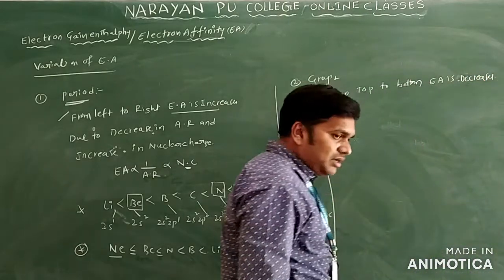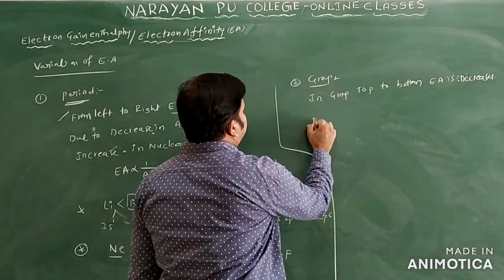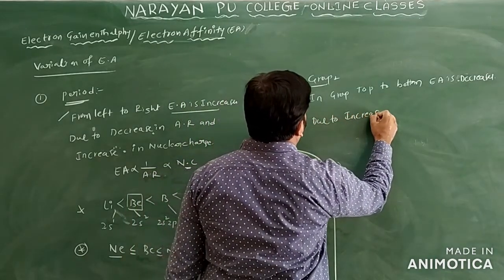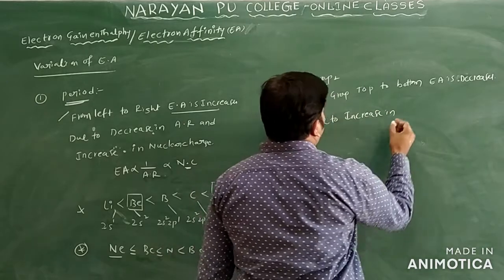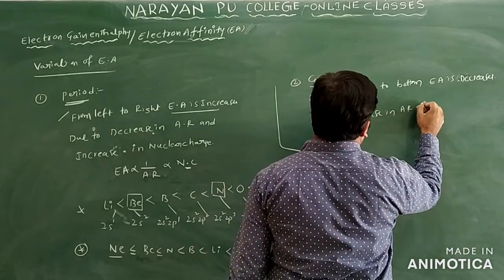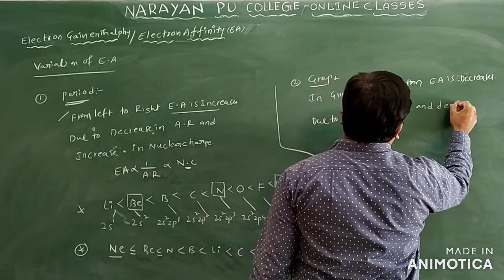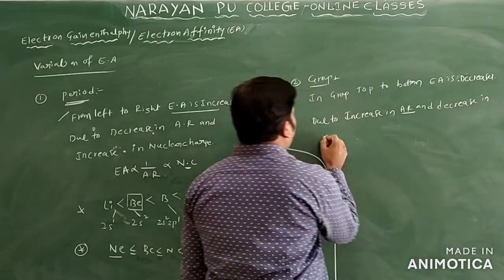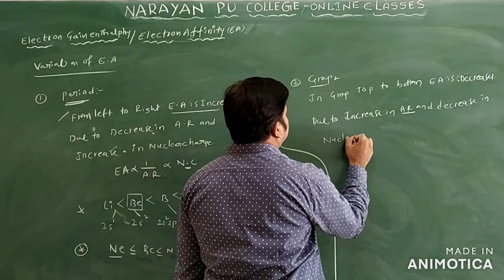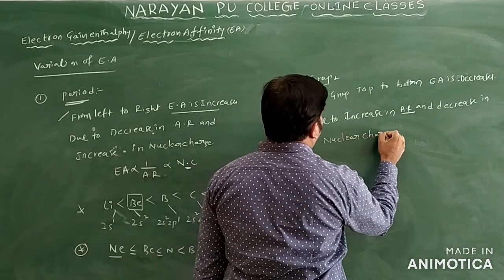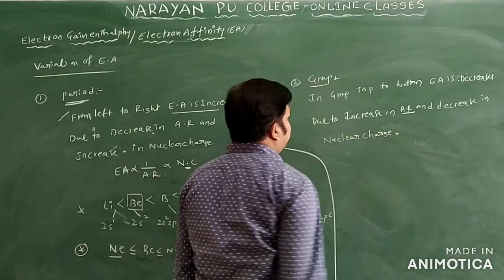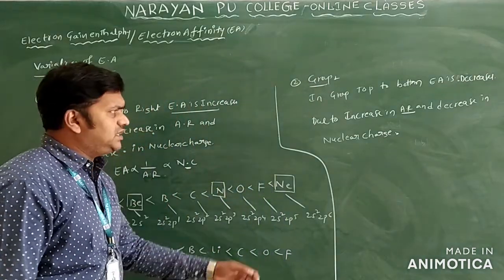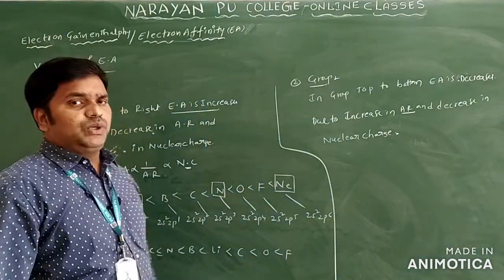Electron affinity decreases only. Why does electron affinity decrease down a group? Due to an increase in atomic radius and a decrease in nuclear charge only. These are the main reasons. So we can write that electron affinity is inversely proportional to atomic radius, and directly proportional to nuclear charge.